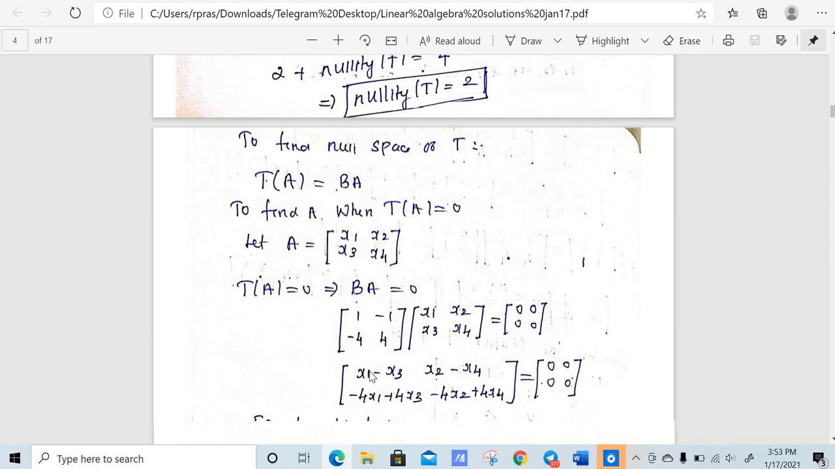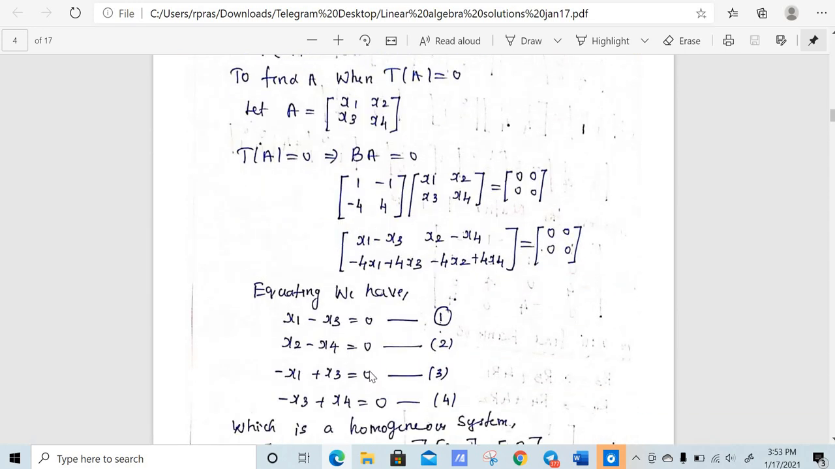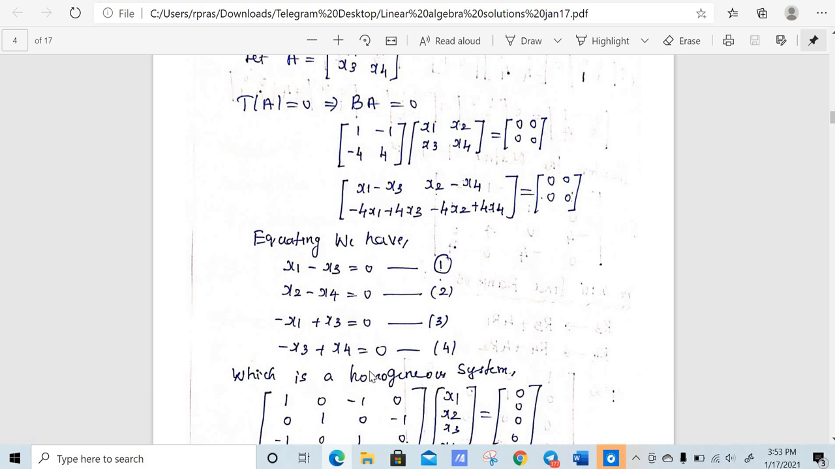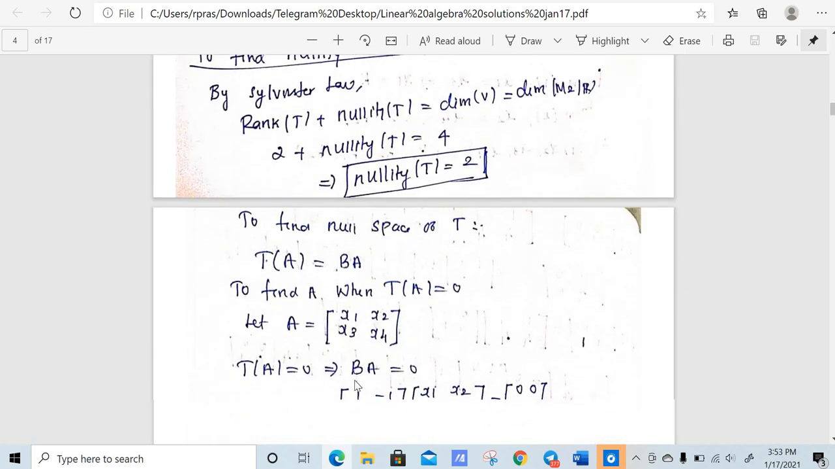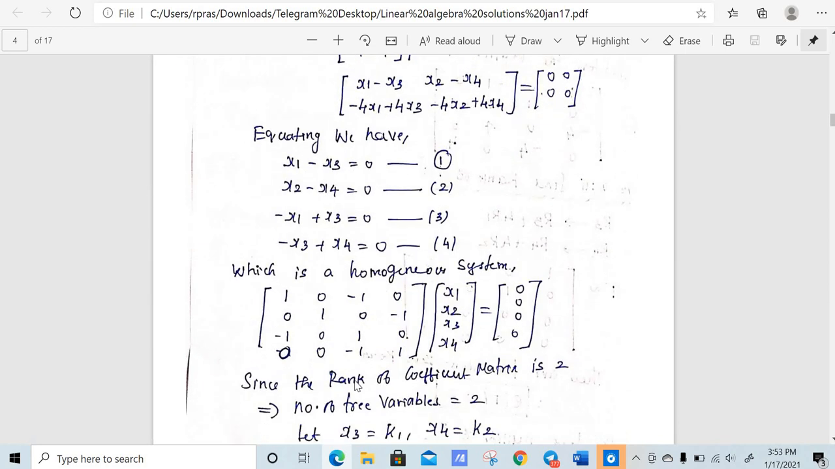We will have a system of equations in 4 variables x1, x2, x3 and x4, which is a homogeneous system, right? For a homogeneous system, it will have either a trivial solution or a non-trivial solution. If the determinant is non-zero, it is a trivial solution. If the determinant is equal to 0, it is a non-trivial solution. So we will write this homogeneous system, and here we already found the rank, right? Rank is 2 for this matrix, because in the linear transformation itself we have found the matrix, we have found the rank. So rank is 2.